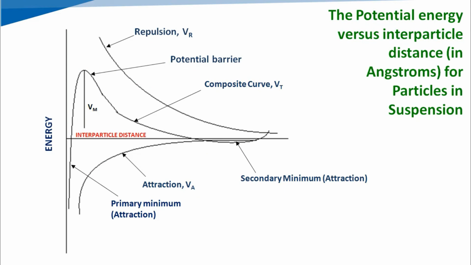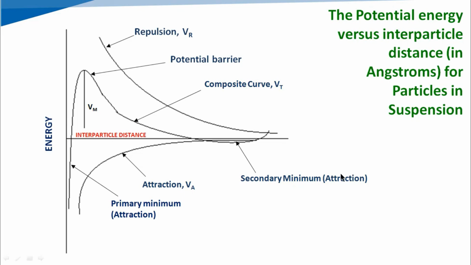Again, we can discuss it in the figure over here. If we consider the composite curve, the first portion is the primary minimum. It will show the attraction. Then afterwards we consider the potential barrier, which is denominated with Vm, and the third portion is the secondary minimum, again denominated with attraction.